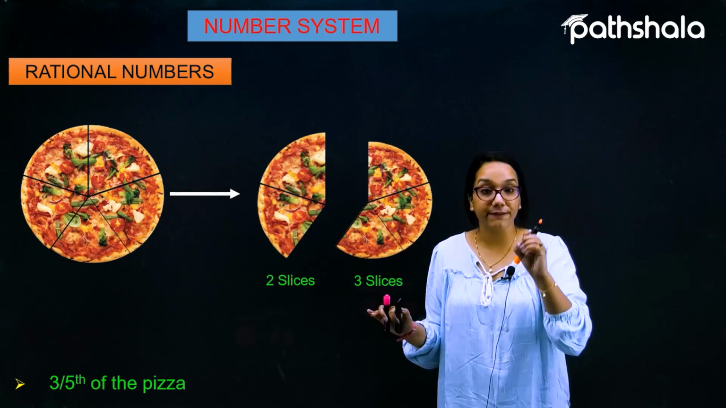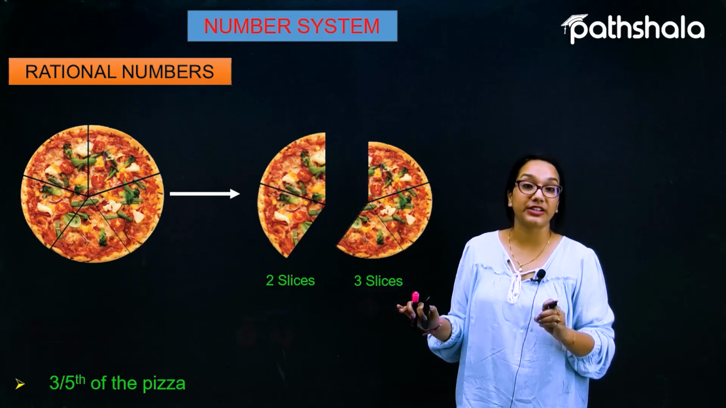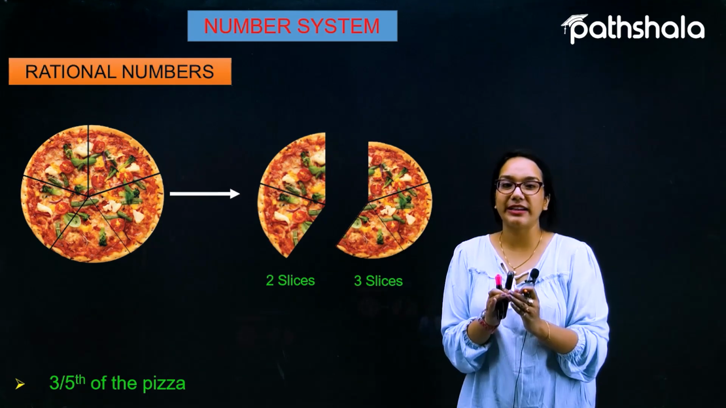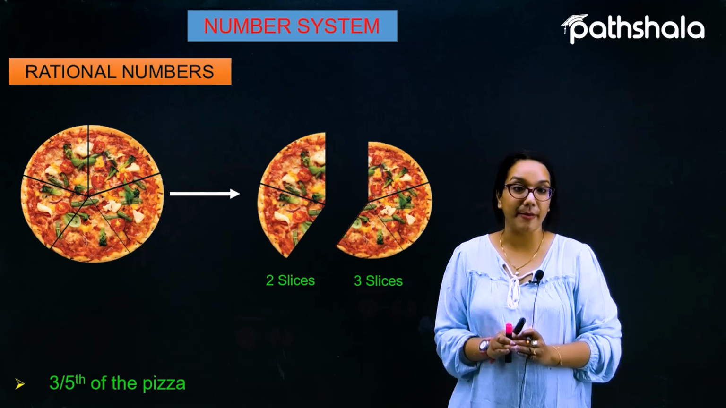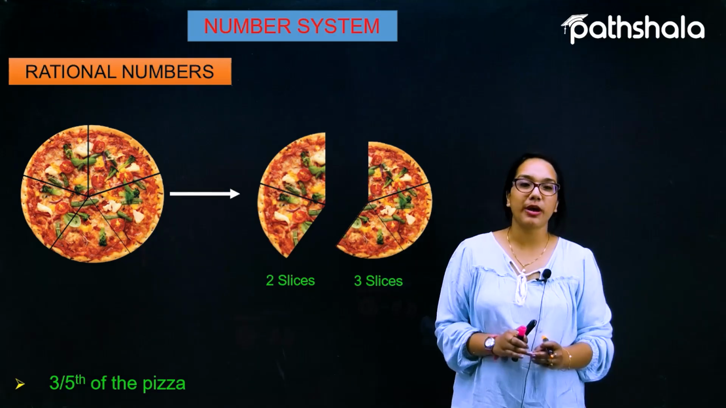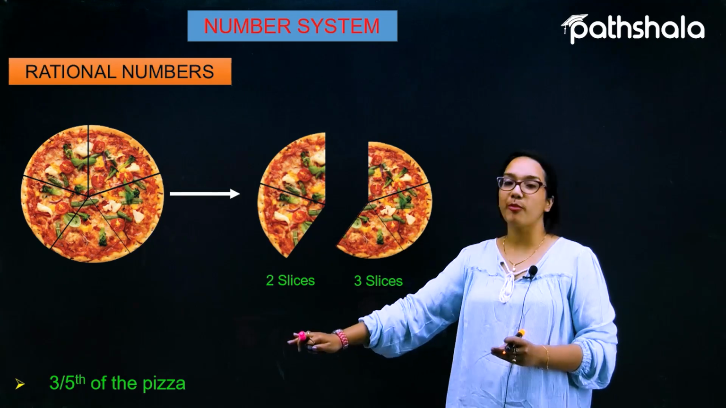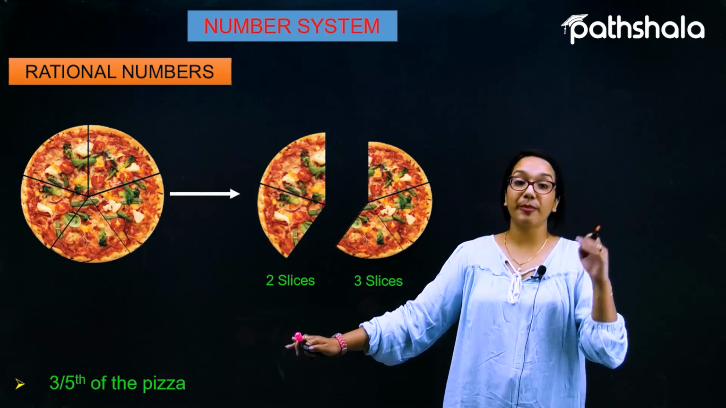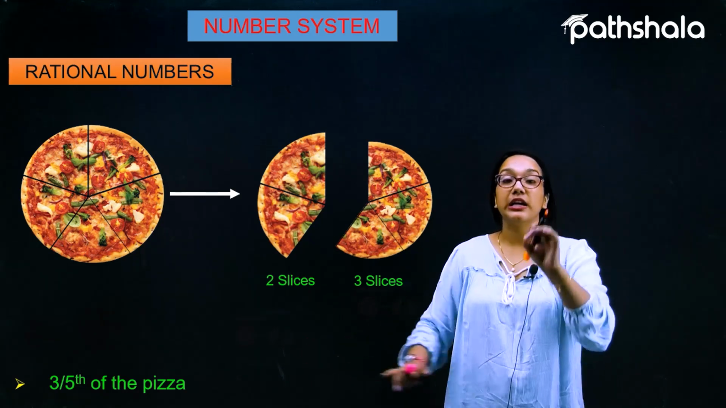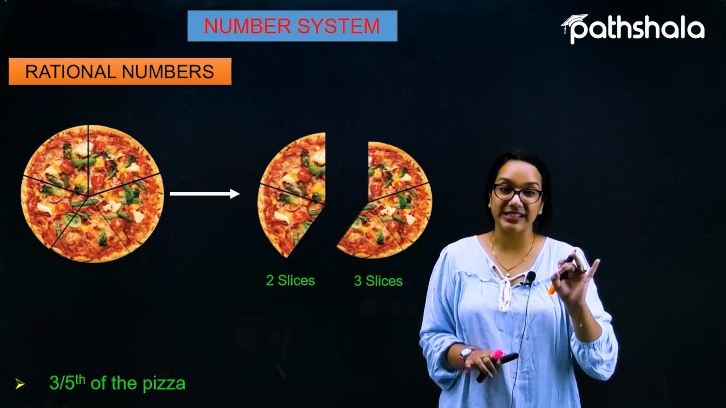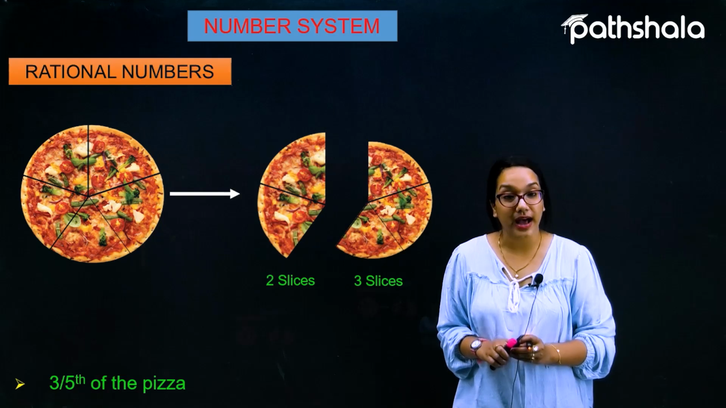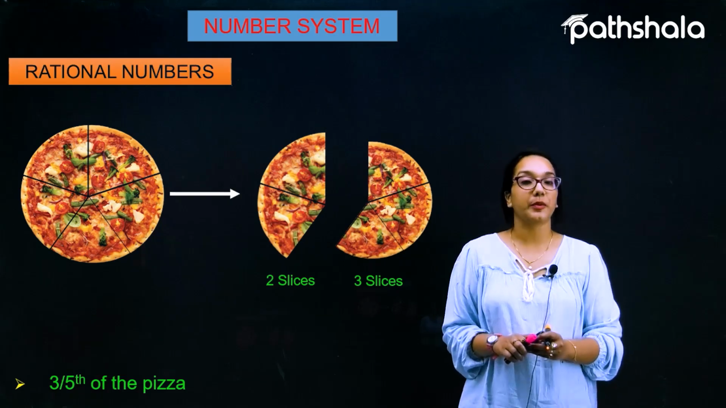So this 3/5 is nothing but a representation of what are called rational numbers, which are represented by the capital letter Q. What is the meaning of a rational number? Rational numbers are those numbers which are represented in the form P by Q, where P is an integer, Q is an integer, with the condition that the denominator Q cannot be 0. Such a representation is called a rational number, represented by Q.